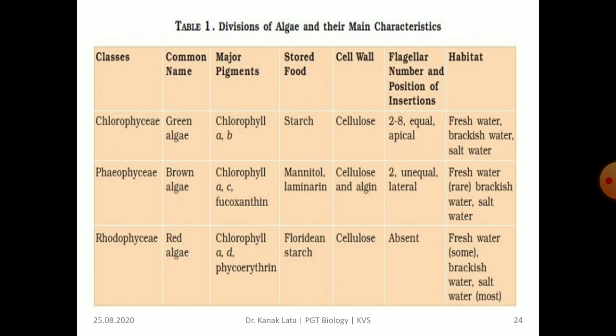Let us see Rhodophyceae, which is commonly called red algae due to the pigment phycoerythrin. What is the pigment? Phycoerythrin along with chlorophyll A and D. Here chlorophyll A and D are present. Reserve food material is Floridian starch. Cell wall is made up of cellulose. Here flagella are absent. The habitat is freshwater in some species, brackish water, and mostly salty water.